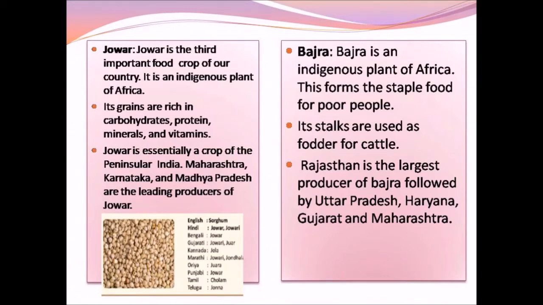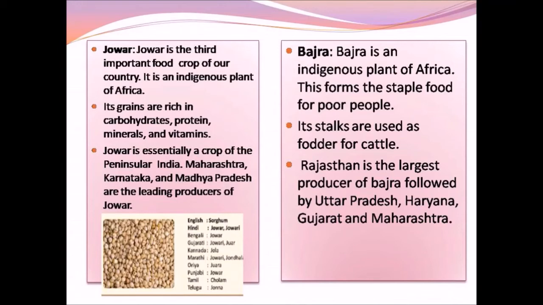Jowar is mainly grown in Maharashtra, Karnataka, and Madhya Pradesh. These three states are the leading producers of jowar. Bajra. Bajra is also a native food of Africa. It forms the staple food for poor people. Staple food means that it is a food that is consumed routinely for a standard diet. The stalks of this crop are used as fodder to feed the cattle.